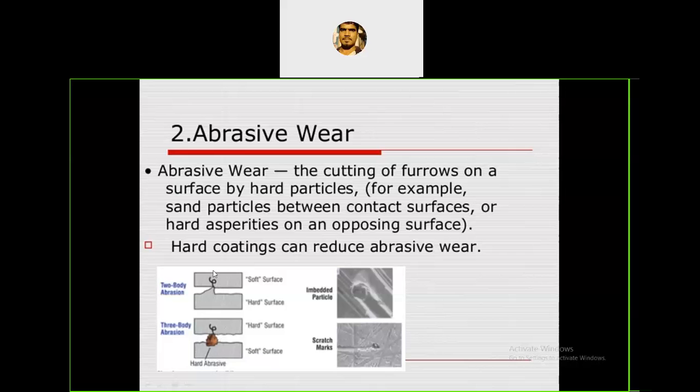scratches the soft particles. It is 2 body and this is 3 body. In the abrasive wear, there are 2 types. One is 2 body, which means 2 surfaces, where any one is hard. It is 2 body. But here, if any foreign hard particles make the scratches, it is called 3 body abrasive wear. See here, 3 body abrasive wear: surface 1, surface 2, and the hard particles, maybe from the lubricant or maybe from the outside. It will damage the surface. This is what we call 3 body wear and 2 body abrasive wear.